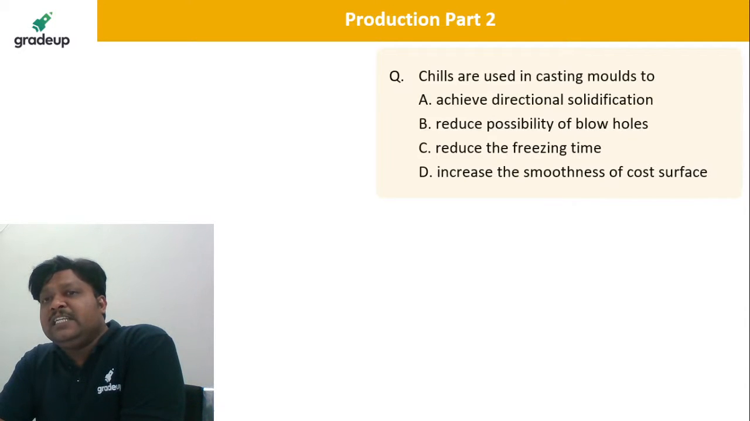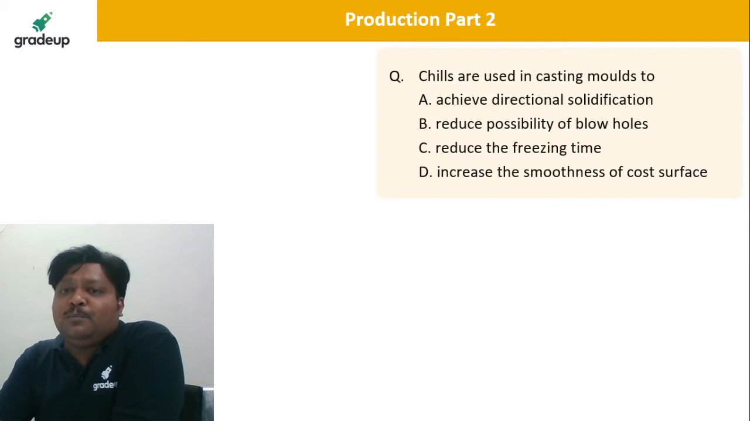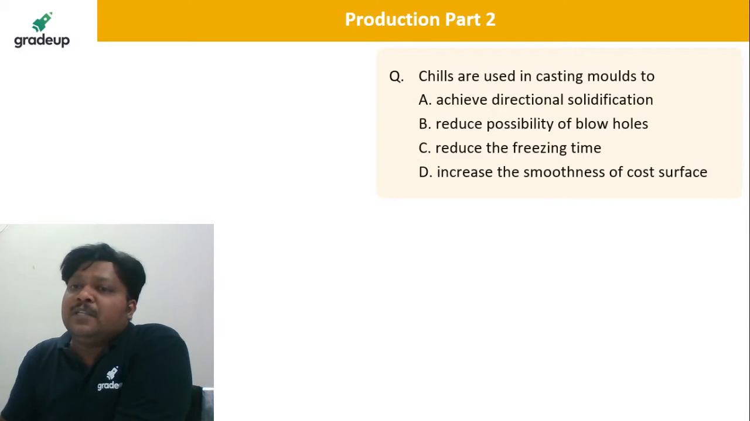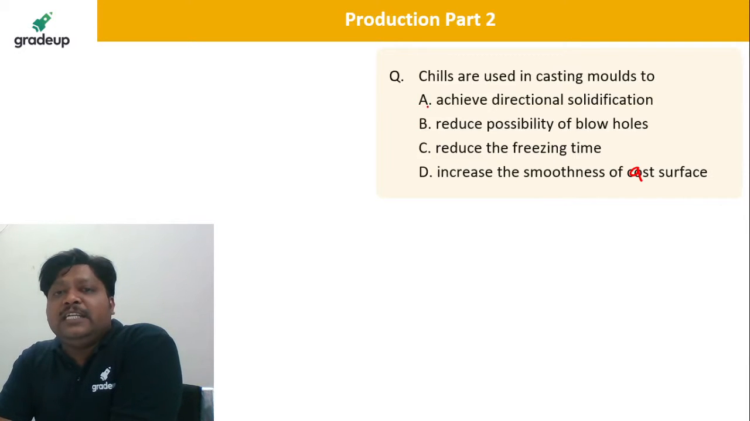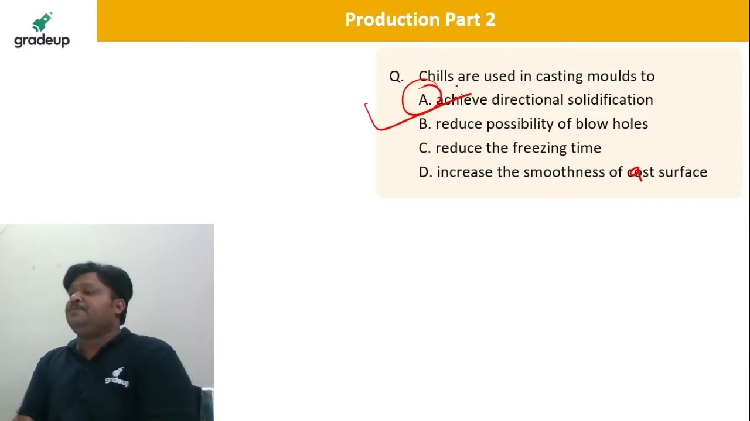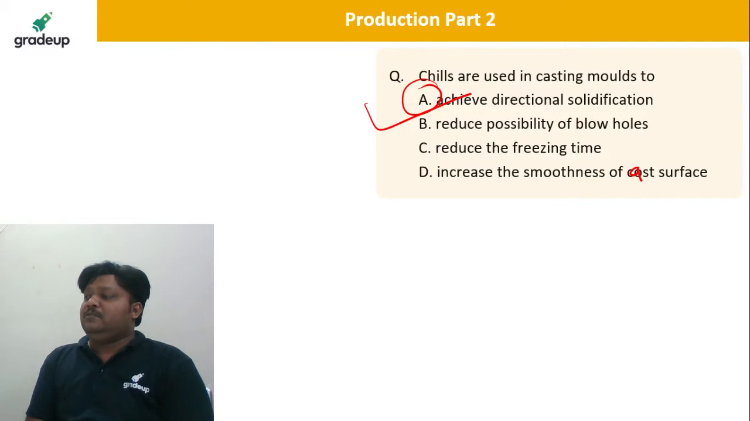So chills are used in casting molds too. The chills are basically used to achieve directional solidification, reduce the possibility of blowholes, reduce the freezing time, or increase the smoothness of the cast surface. Yes, to achieve the directional solidification or progressive solidification. Not C, dear. To achieve the directional solidification, the chills are used. Very nice. So A is correct.